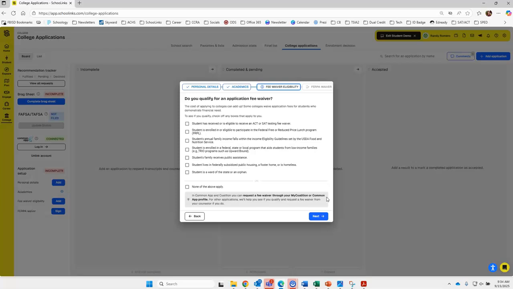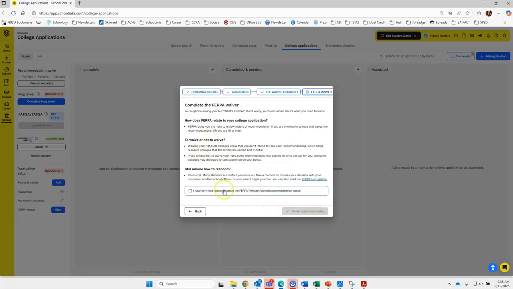So do you qualify for an application fee waiver? Please read all of these to see if you happen to meet them. If you're on free and reduced lunch, then you will click this one and then just click next. When you're on free and reduced lunch, though, you do automatically get SAT and ACT fee waivers. So you can technically click both if you're on free and reduced lunch. If you're on none of them, then you just click none of them apply. But I'm going to click that.